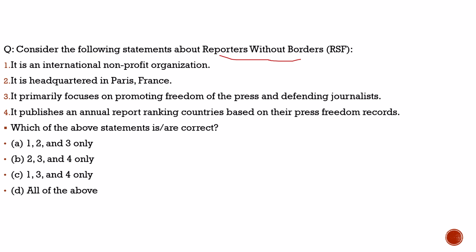First statement, it is an international non-profit organization, 100% correct. Second, it is headquartered in Paris, France, also correct. Third, it primarily focuses on promoting freedom of the press and defending journalists, 100% correct. Fourth, it publishes an annual report ranking countries based on their press freedom records, 100% correct. So with respect to this question also, all the statements are correct, and from the code given below, the correct code would be option D.